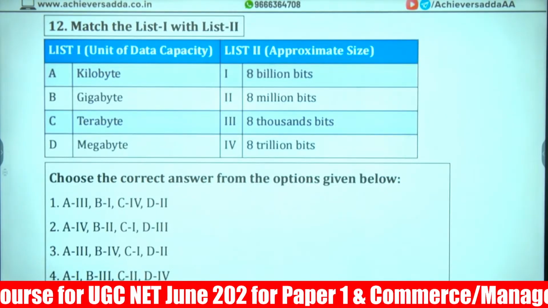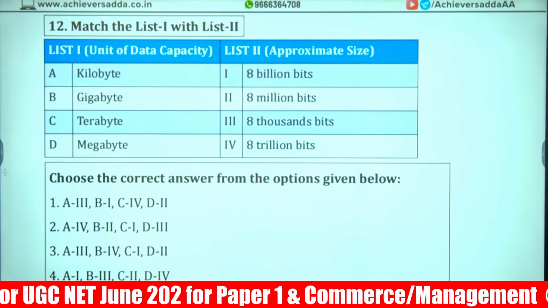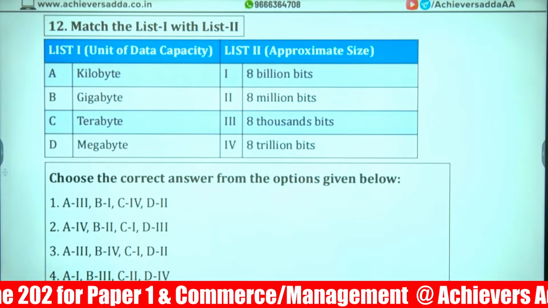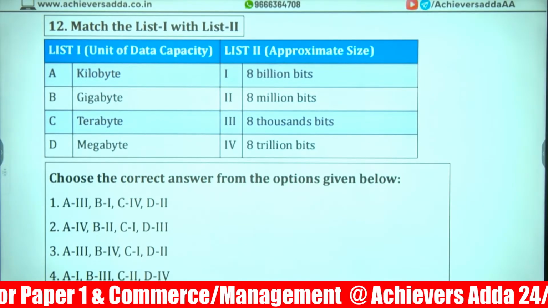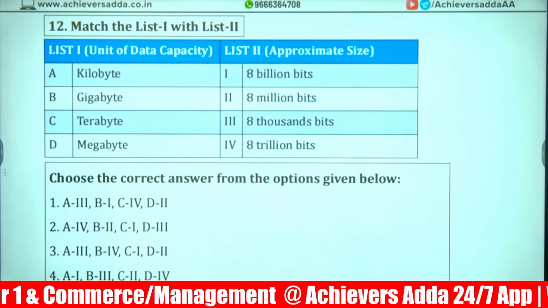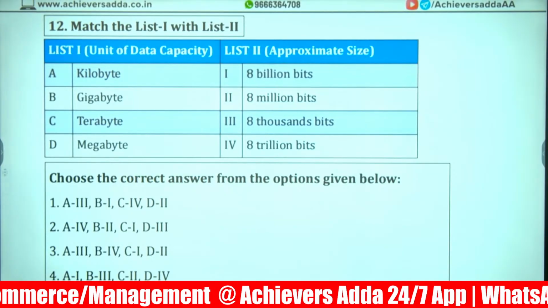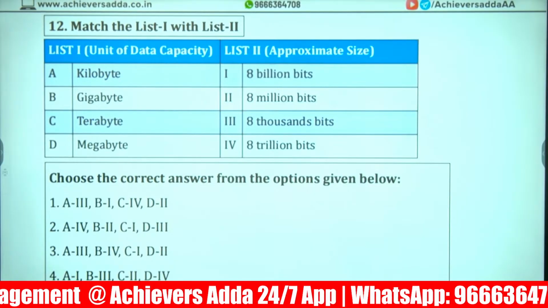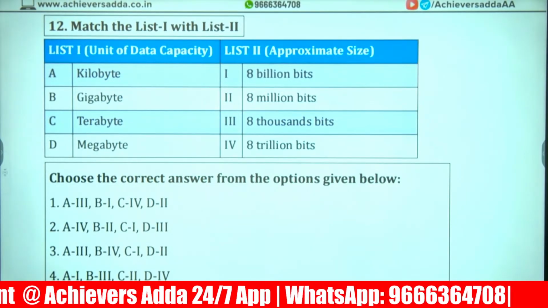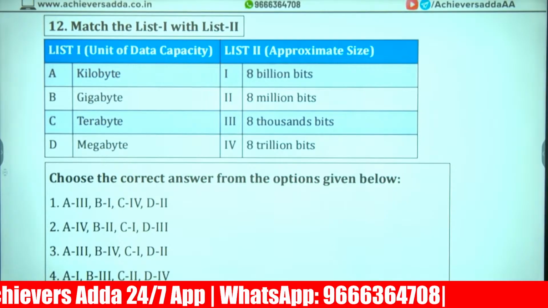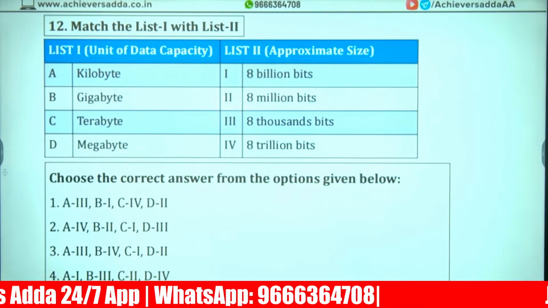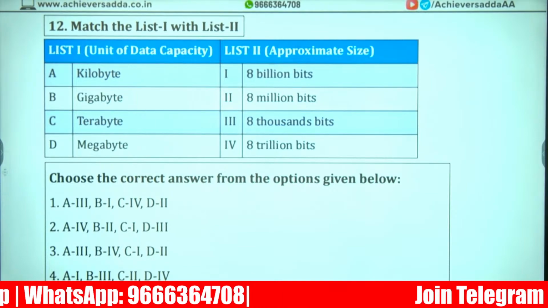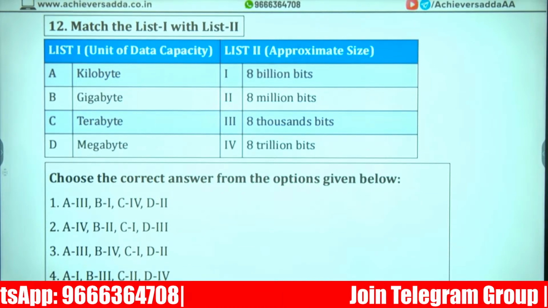Next question. Match the following. Lowest will be matching with the lowest bits.